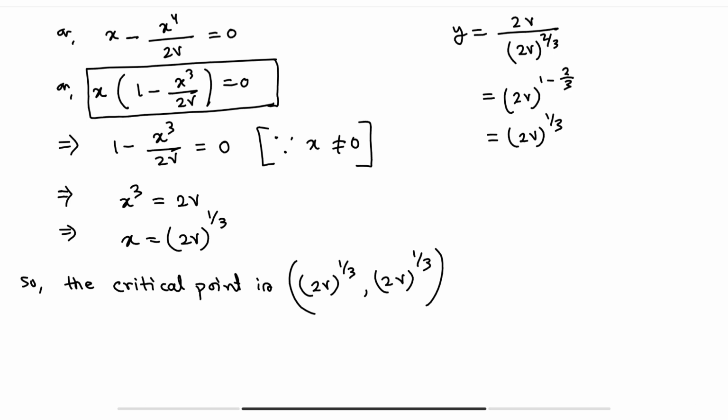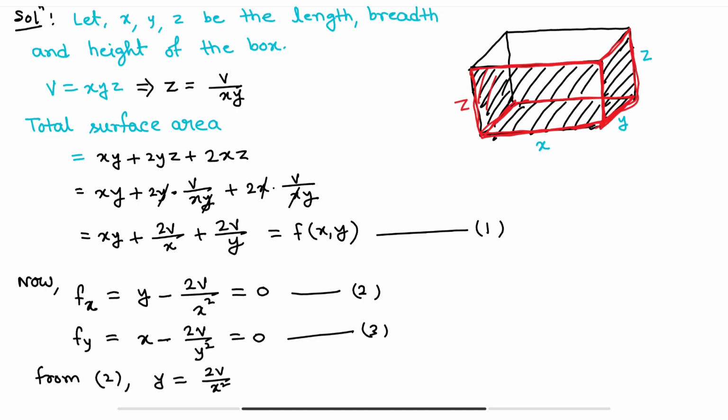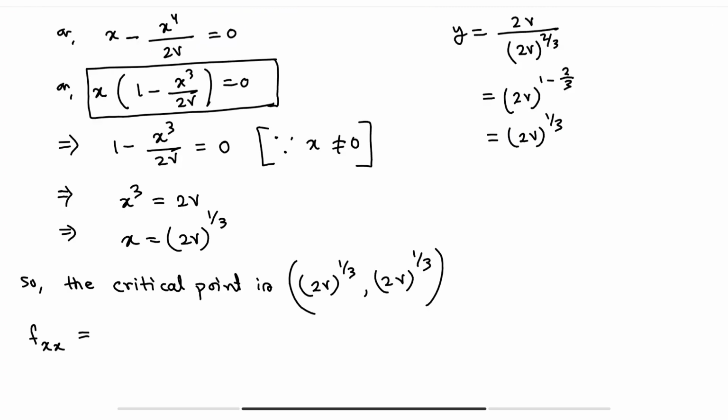Now we have to find the value of h, and to find h we need the second order partial derivatives. So first calculate fxx. What is fxx? Partial derivative of fx with respect to x. And what is fx? This one, y minus 2v by x square. So what will be the derivative of this with respect to x? This will be minus minus plus, so 2 into 2v divided by x cube, that means 4v by x cube. So fxx is equal to 4v by x cube.